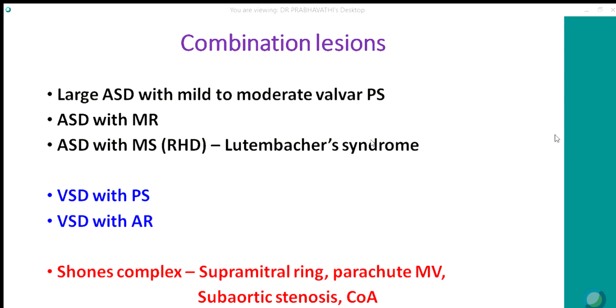Okay, the combination presents more like an ASD with a large left to right shunt. It is difficult to get the classical findings of mitral stenosis. Other combinations could be VSD with pulmonary stenosis and VSD with aortic regurgitation. Another favorite question asked in exams is Shone's complex. What is Shone's complex? There is obstruction at multiple levels on the left side, like supramitral ring, parachute mitral valve, aortic stenosis, and coarctation of aorta.